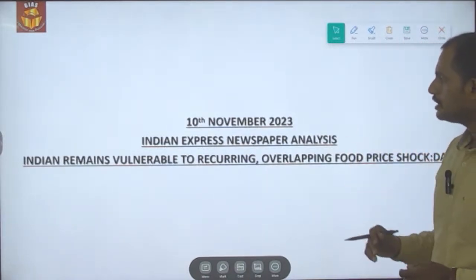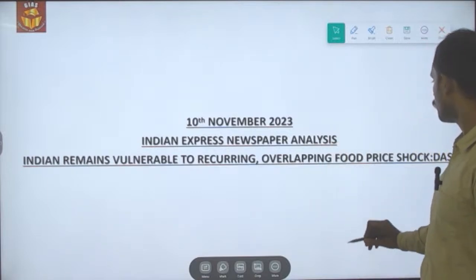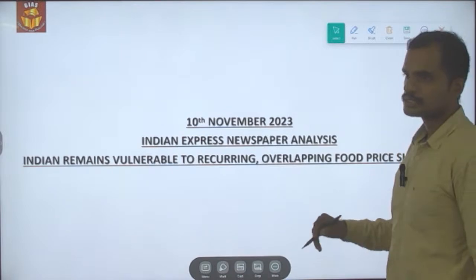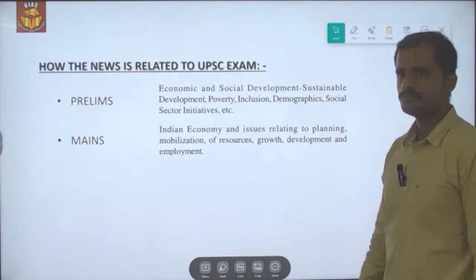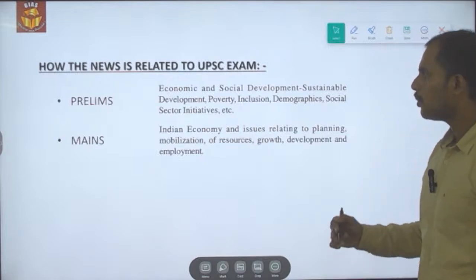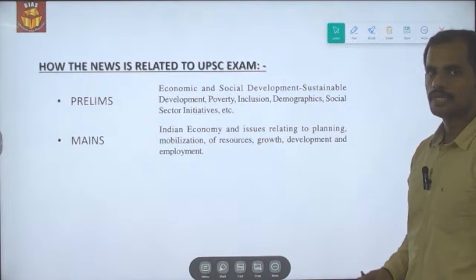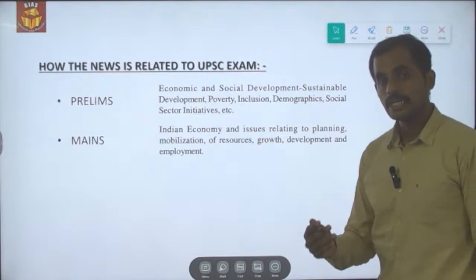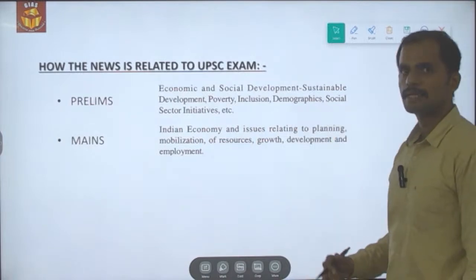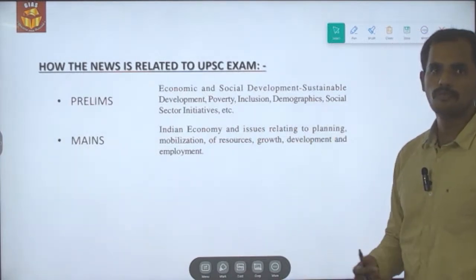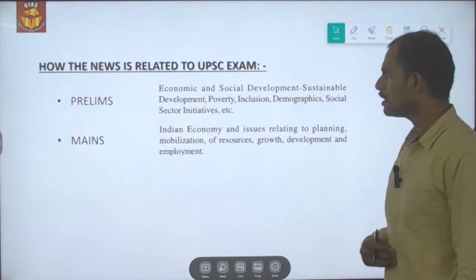Indian remain vulnerable to recurring overlapping food price shocks: Shaktikant Das, that is our RBI governor. The news is related to a volatile inflationary situation that is prevailing in the economy because of the sudden shocks arising from the vegetable price rise or overall the food price rise. So the news is related to economic and social development for prelims.